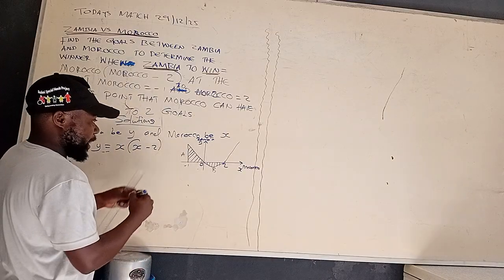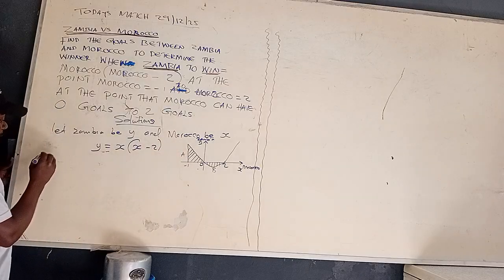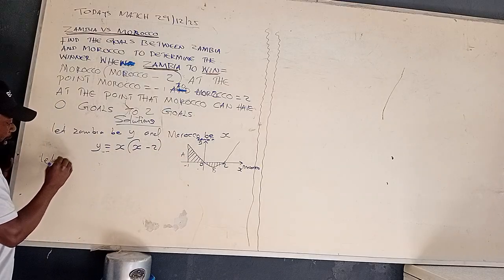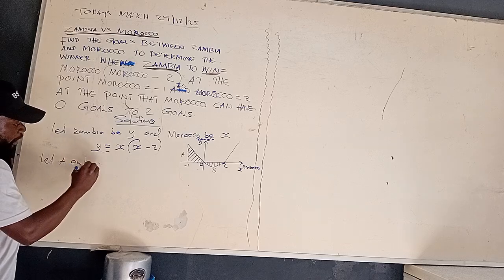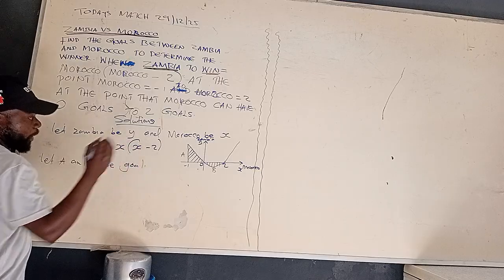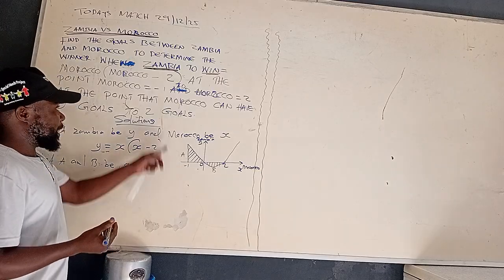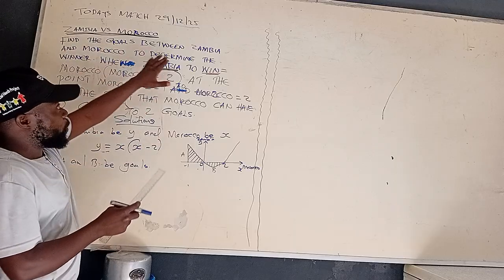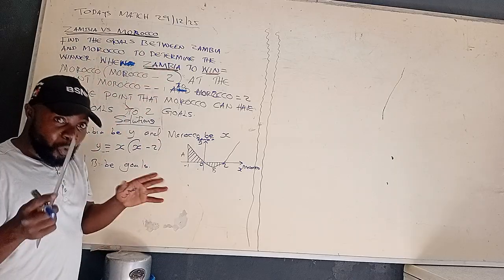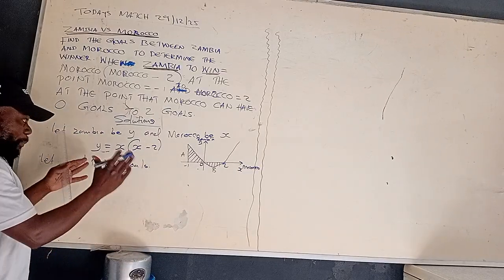So we have this one here. So we're going to say let A and B be the goals. All right. So remember we are saying we need to define the goals between Zambia and Morocco to determine who is going to win. Therefore, we move at this perspective, right?